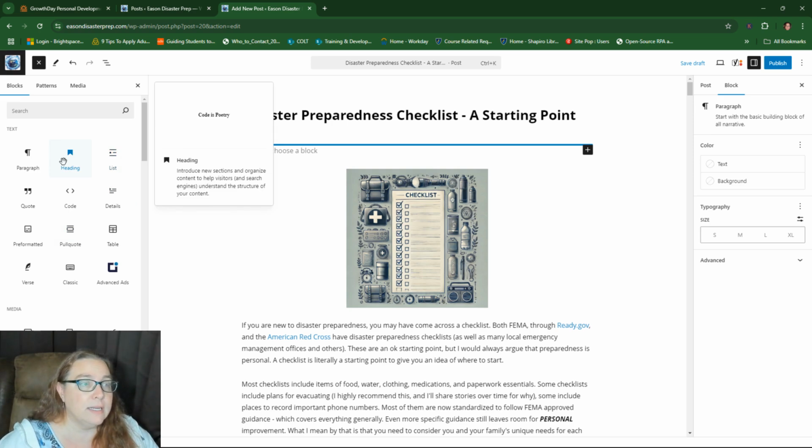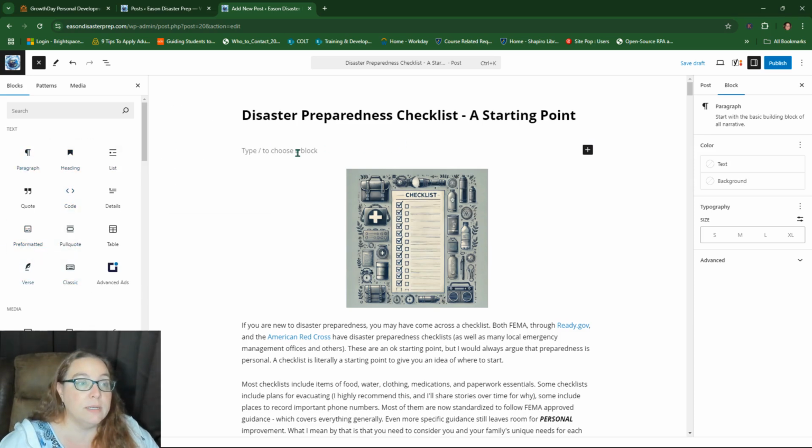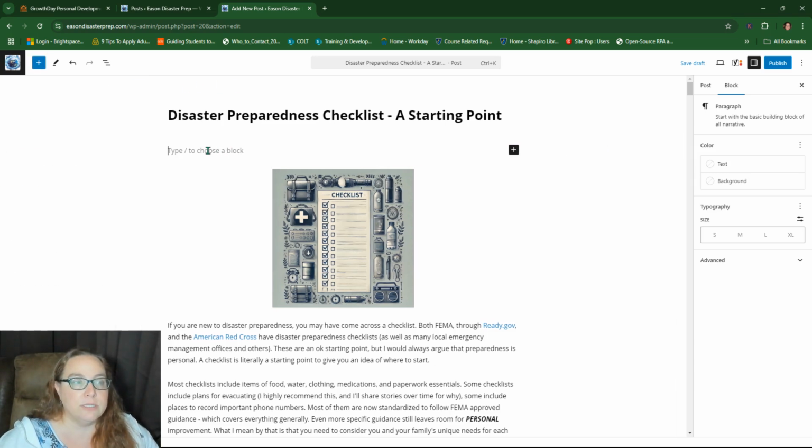Details list, heading is, again, we already talked about heading. Paragraph is just the regular content. Here's if you want to put in a quote. And then here's pre-formatted. Add text that respects your spacing and tabs and also allows styling. So you can play with these if you want to find something. If you're like, hey, I just clicked enter and I want to start typing, you can, right? There's no requirements on that.